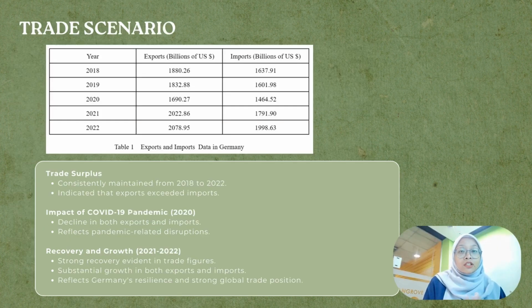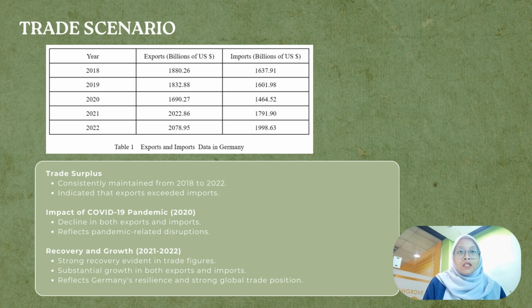Then for the trade scenario, from 2018 to 2022, Germany maintained a consistent trade surplus, indicating that exports exceed imports. However, the COVID-19 pandemic in 2020 led to a decline in both exports and imports, reflecting widespread disruption.